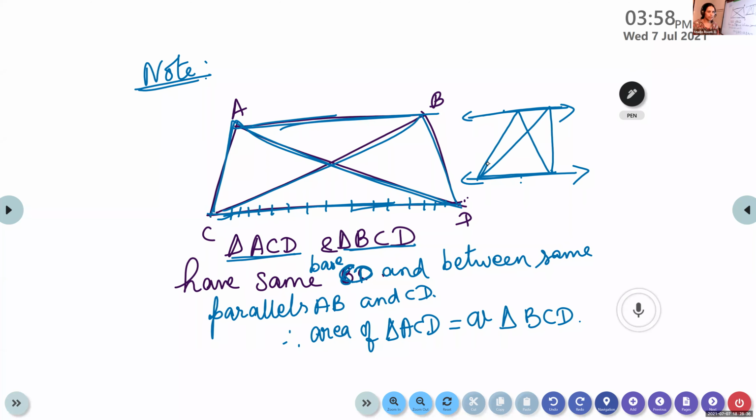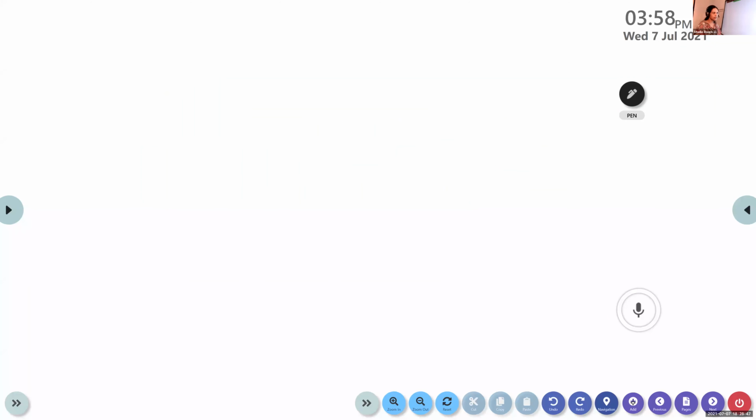This theorem is there in 9th standard. We are going to use this theorem in BPT. So now we can start with BPT.